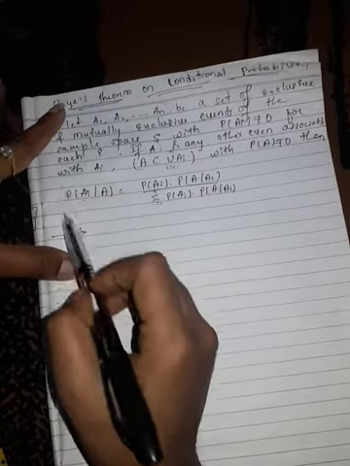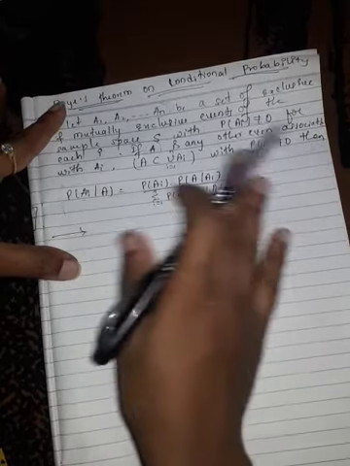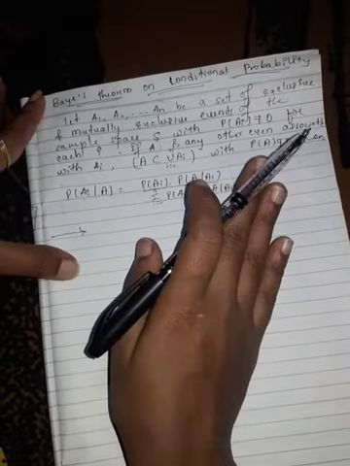We have to prove this condition. This is our statement of Bayes theorem on conditional probability.